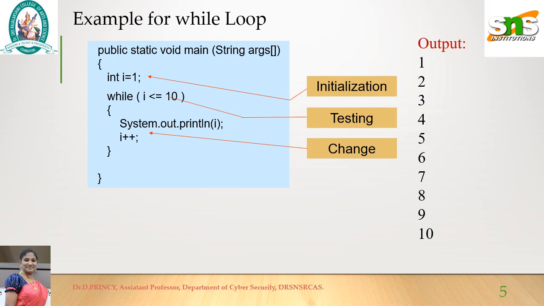The i becomes 2. It checks with the condition again, 2 less than or equal to 10. The same set of statements will be executed till the condition becomes false. When i reaches 11, the condition becomes false. At that time it comes out of the loop. The output of this program is 1 to 10.